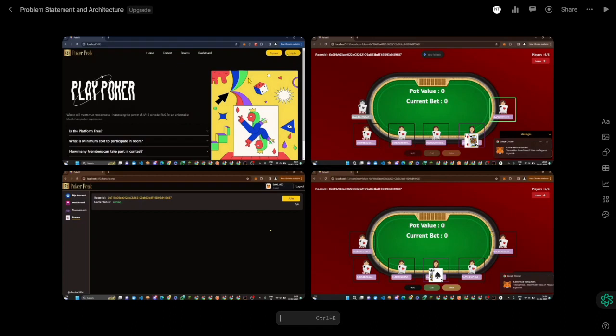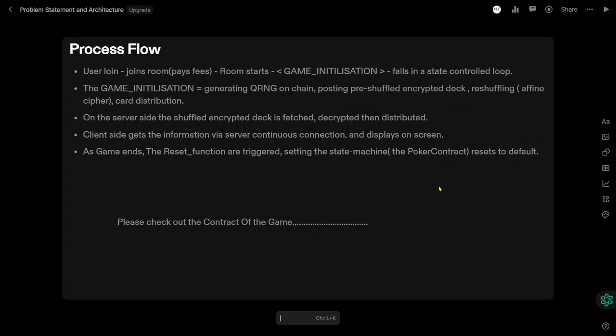This is the first home page, and this is the room section where rooms are designed. This is a specific room containing 6 users, one of whom has folded, and so on. The user logs in, joins the room, and the room stay starts.